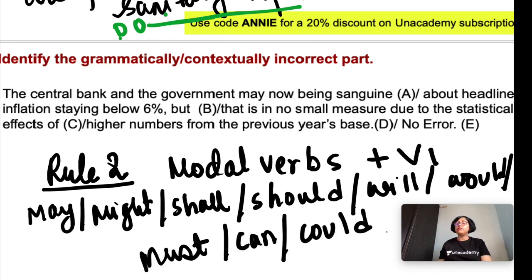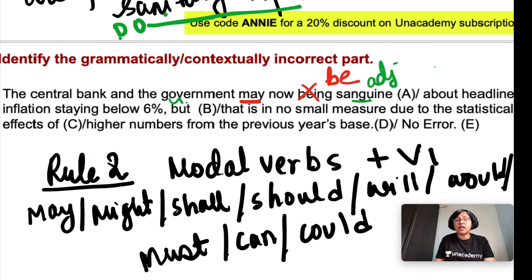These are the modal verbs. And modal verbs are always followed by first form of verb. So here you have a modal verb may. So may plus V1. So being is incorrect. Here be should be used. V1, may now be sanguine. Sanguine is an adjective.